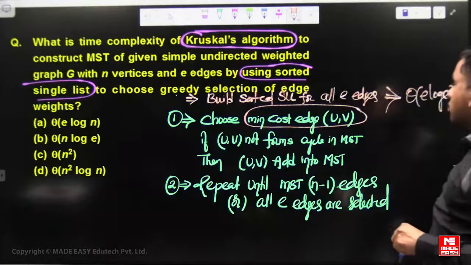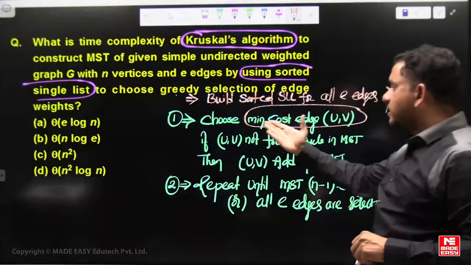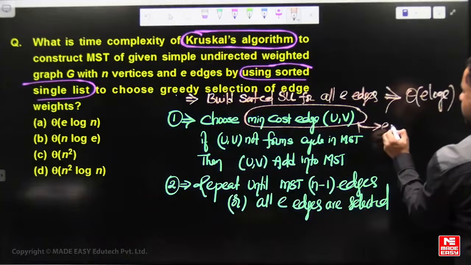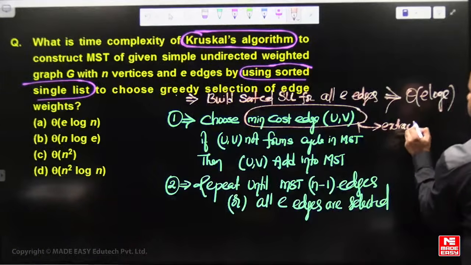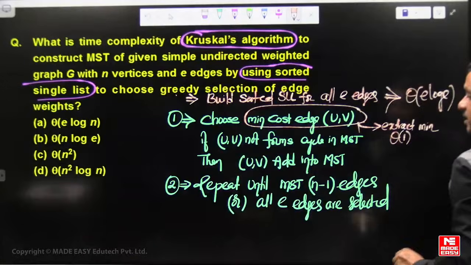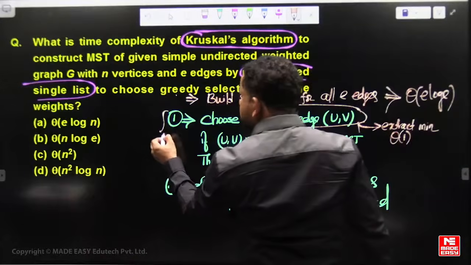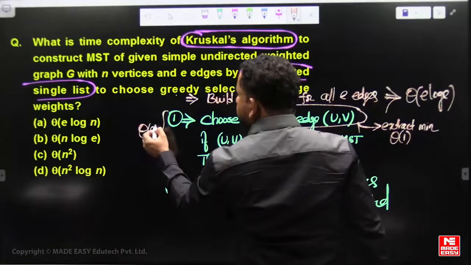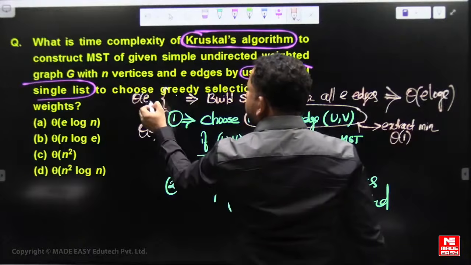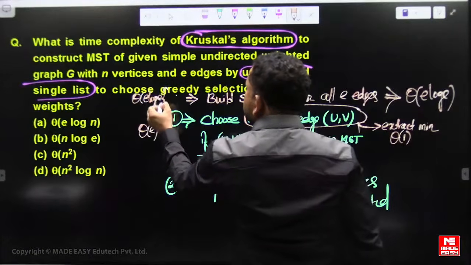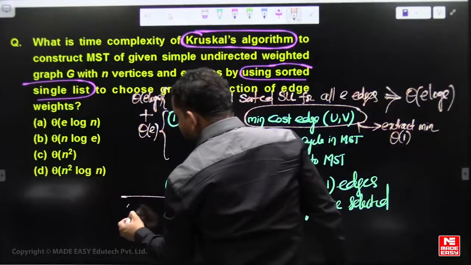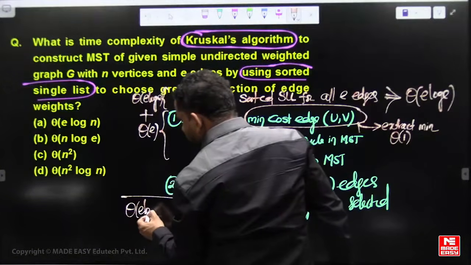Once you have sorted the edges in ascending order, extract minimum or delete minimum requires constant time only. This repeats order of E times. Building the sorted linked list requires order of E log E time. Then the total time complexity of Kruskal's algorithm becomes order of E log E.